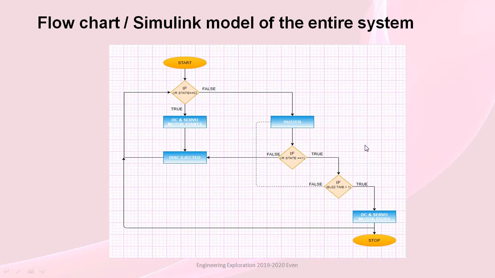Here is the flowchart of our entire model. Considering the IR state to be 0 when there is a disk in front of the IR sensor, when it is true, the DC motor and the servo motor start, the wheel starts rotating, and the disk gets ejected. If there is no disk in front of the IR sensor, then the buzzer beeps and the IR state automatically